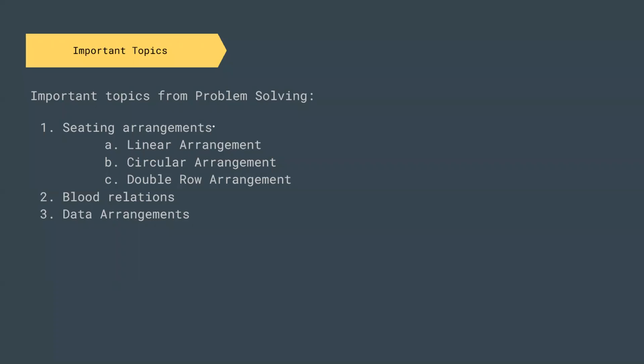So they usually ask questions on sitting arrangement. Sitting arrangements can be linear sitting arrangement, circular sitting arrangement, and double row arrangement. We are going to do questions from each of these. We are going to do two questions from linear sitting arrangement, two questions from circular sitting arrangement, and two questions from double row arrangement. From blood relation, we are going to do two questions, and from data arrangement, again two questions. So total, we are going to solve 10 questions, two from each of the sections.